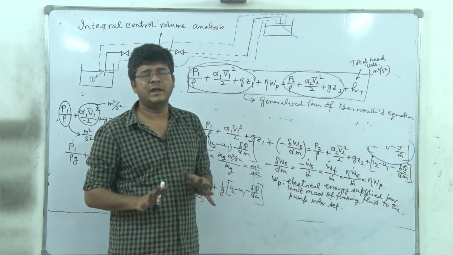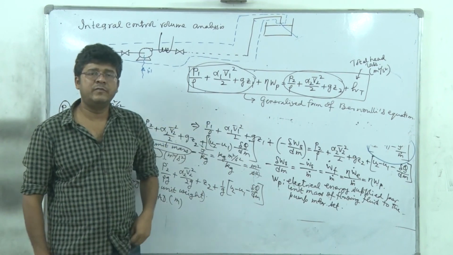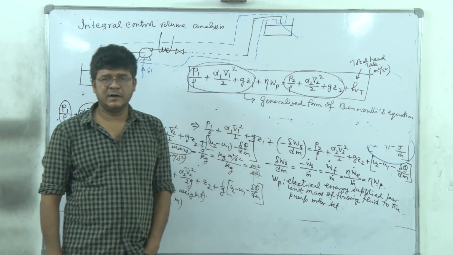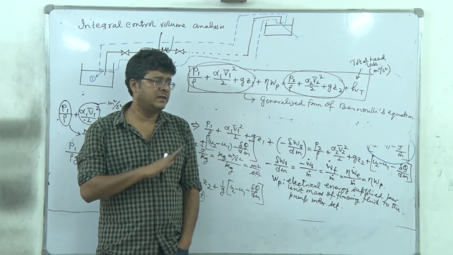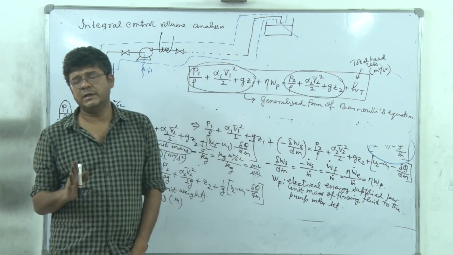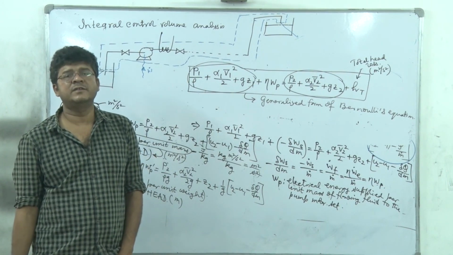So that's the generalized Bernoulli's equation we will solve, and that's the outcome of the Reynolds transport theorem coupled with the first law of thermodynamics. So that's, in a nutshell, the overall discussion I have to do for integral control volume analysis. In the next session we will start differential control volume analysis.